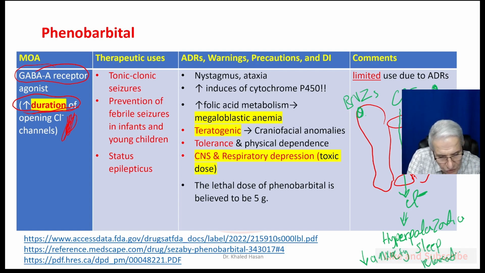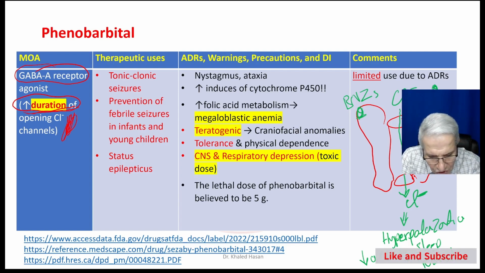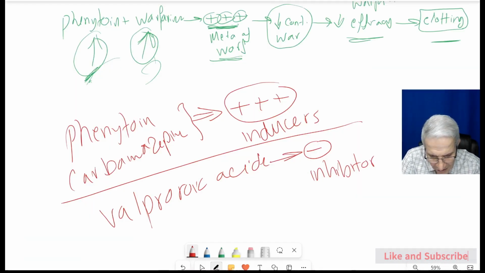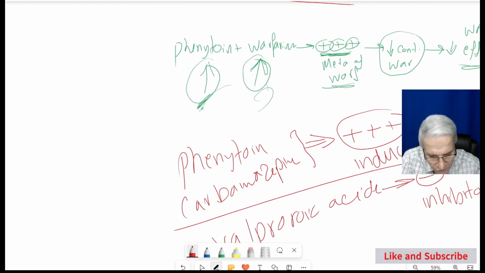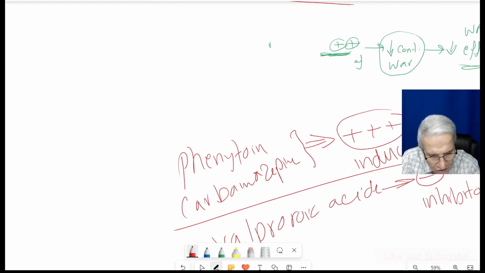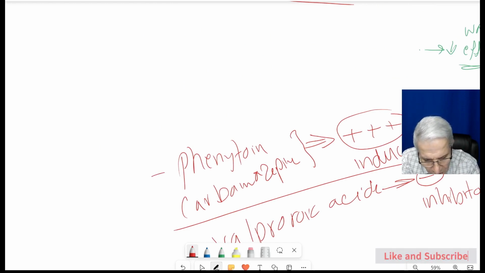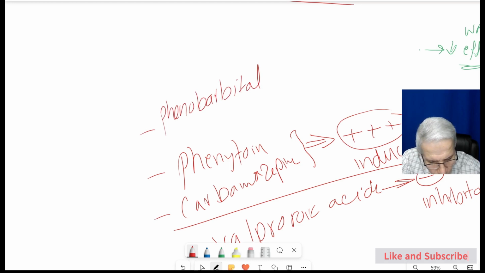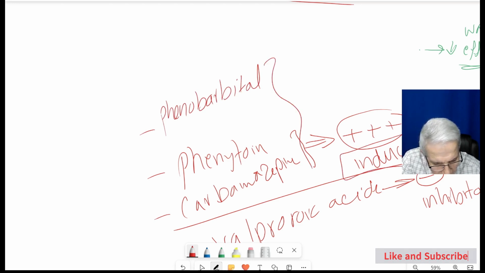The same situation applies to benzodiazepine, but here we need to remember that phenobarbital prolongs the opening of the chloride channel in the GABA receptor. Phenobarbital also induces metabolism. If you go to the slide again, you can see phenytoin and carbamazepine, and we can add phenobarbital here. All these three medications induce metabolism.